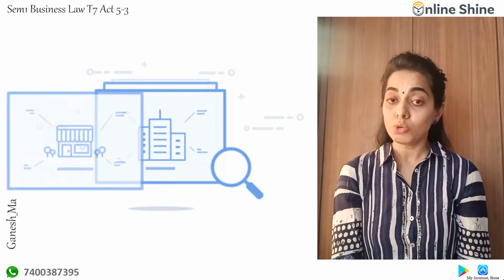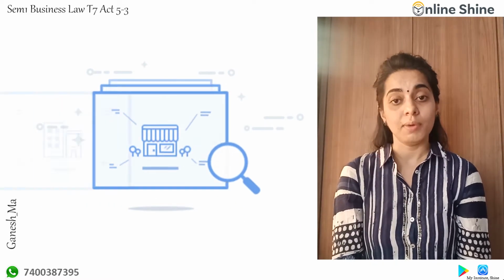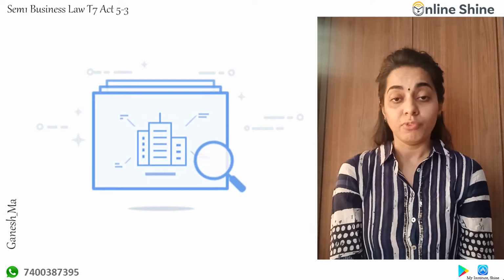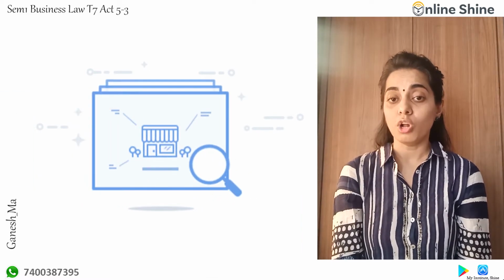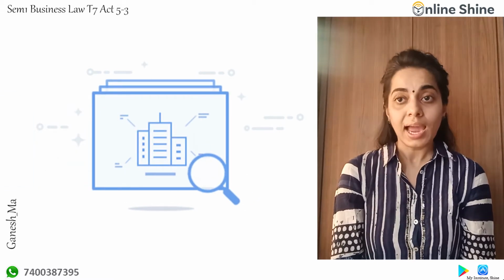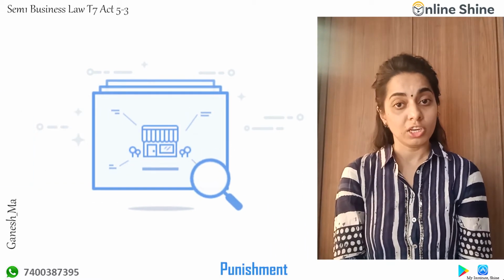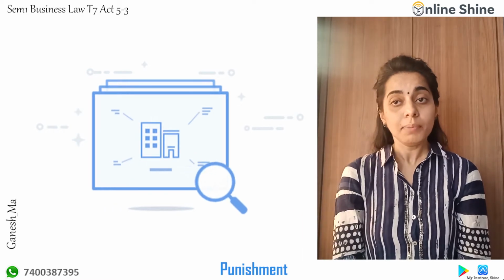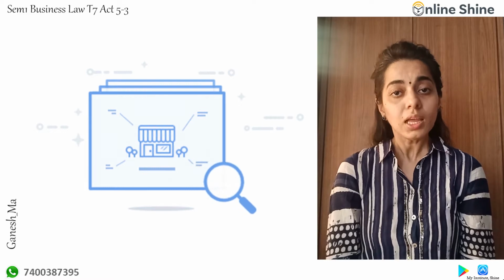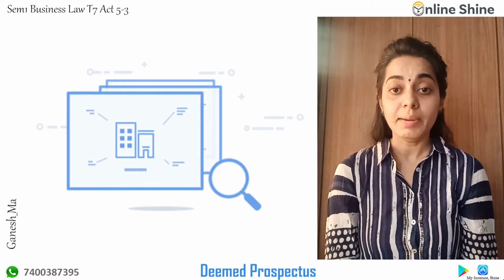So it has to be authentic and very reliable information. If any information is false or misleading, that can lead to punishment with a fine and at the same time imprisonment for a term, and the fine can be up to 5,000 rupees.